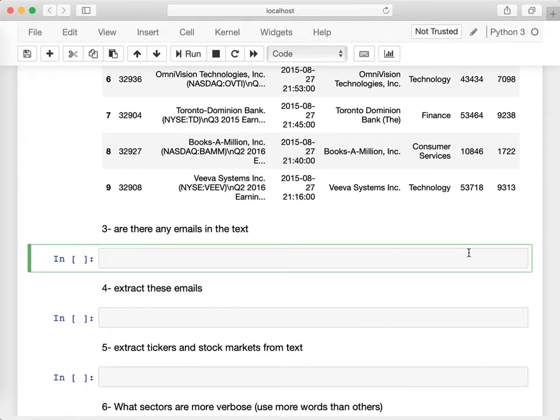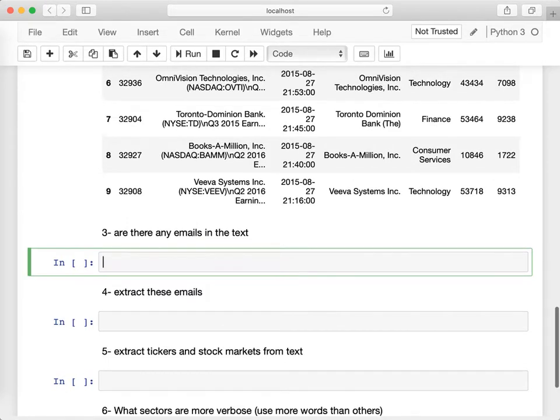Alright, are there any emails in the text? An easy way to check for emails is to check for the @ character. Now, generally speaking, probably it's desirable to write a fully fledged regular expression to check for the email. A kind of a quick and dirty way to do it is just to look for the @ character here.